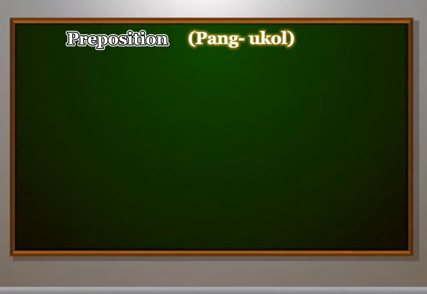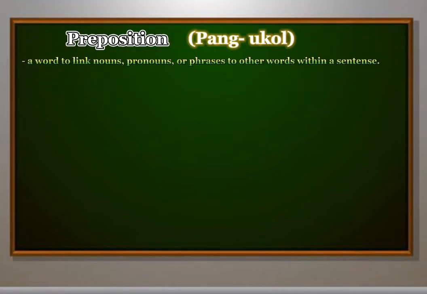So the next part of speech is preposition, or in Filipino, pang-ukol. A preposition is a word to link nouns, pronouns, or phrases to other words within a sentence. They act to connect the people, objects, time, and location of a sentence. Prepositions are usually short words, and they are normally placed directly in front of nouns. In some cases, you'll find a preposition in front of gerund verbs.